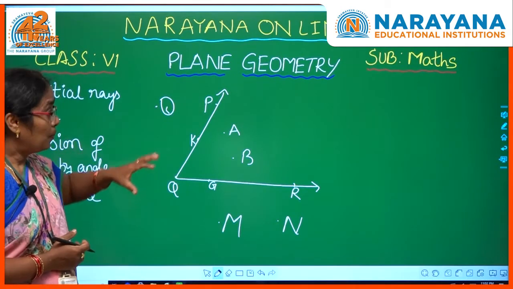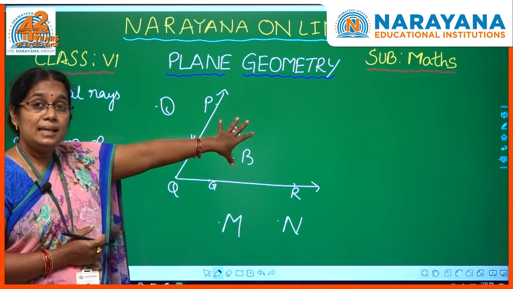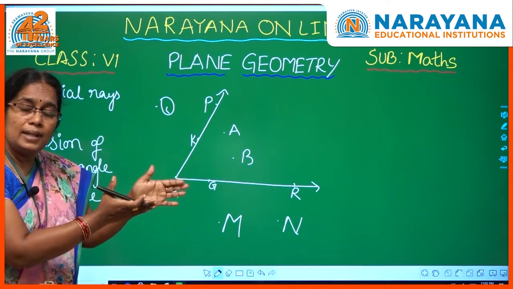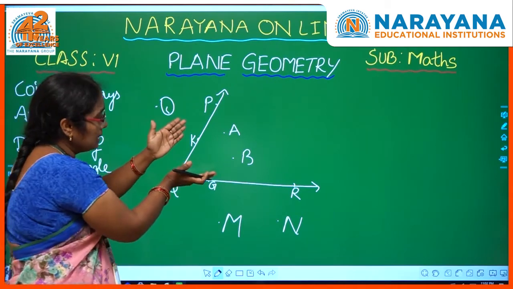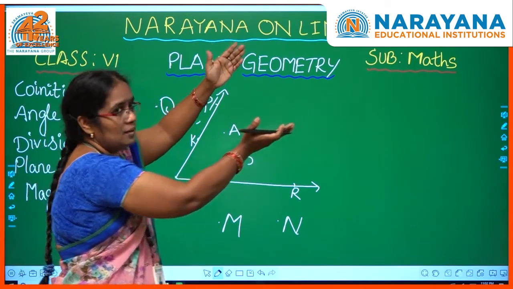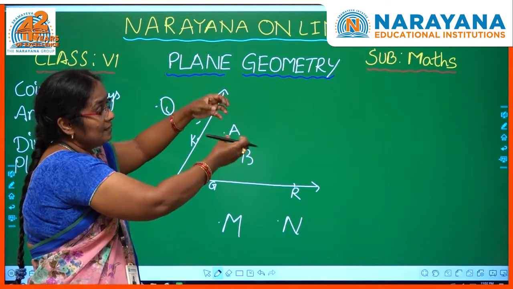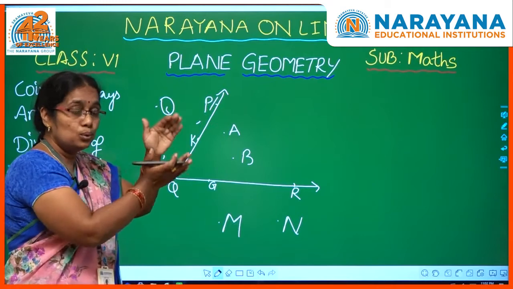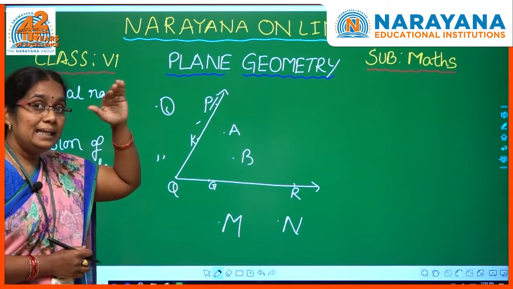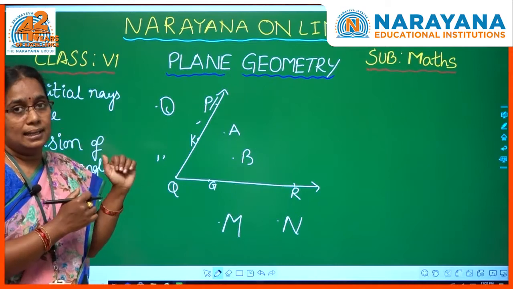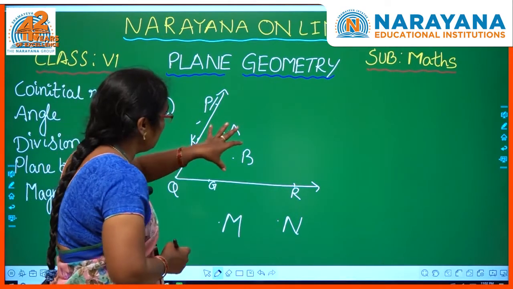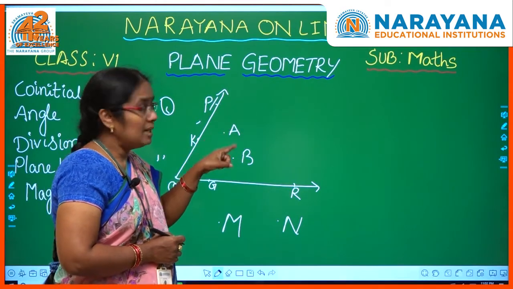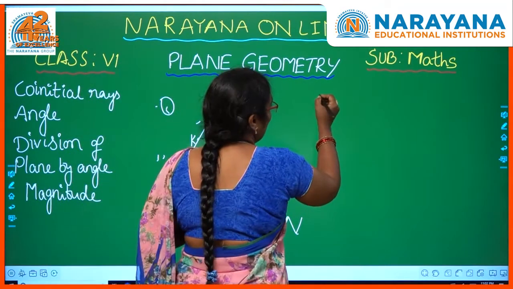First one, points which are in the interior of the angle. Interior of the angle means when you extend these rays, suppose infinitely, the points which are lying in between, inside these 2 rays, those are called interior points of the angle. So here what are the points which are inside the 2 rays? A and B.